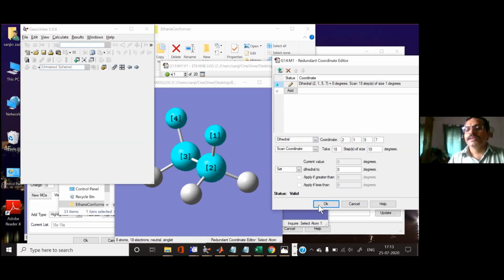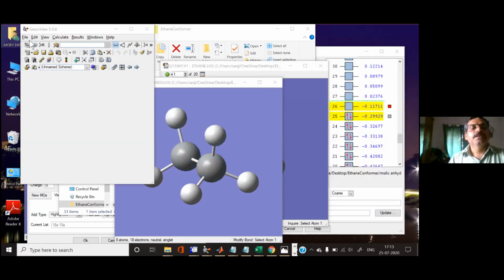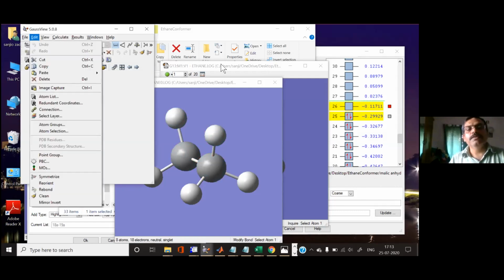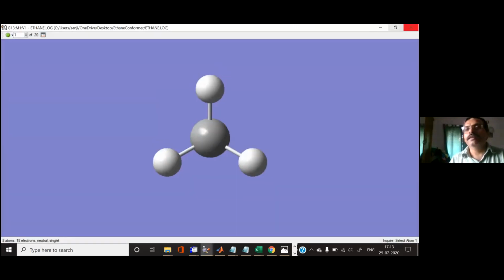You basically don't need to set this value. So you have set here 18 steps with 10 degrees each. And then you can fix this one.